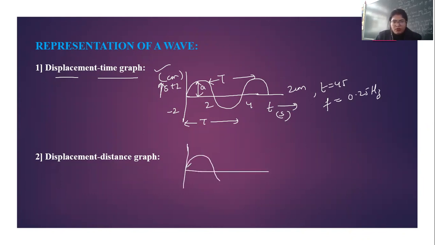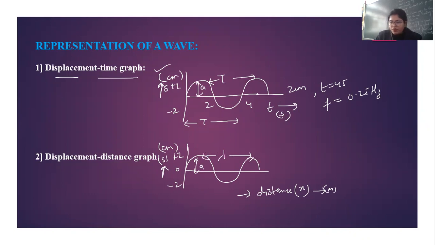Okay. Similarly, we have the displacement distance graph. Almost the same, this graph is also the same. This is the amplitude plus 2. This is minus 2. This is also displacement in centimeters. And this is the distance, right? Here we have to write distance x. This is in meters. So this is your amplitude. And this is the lambda. The distance between two crests or troughs is the lambda.